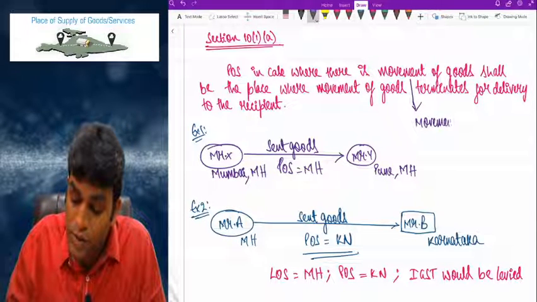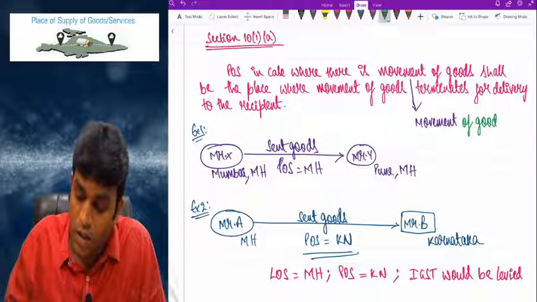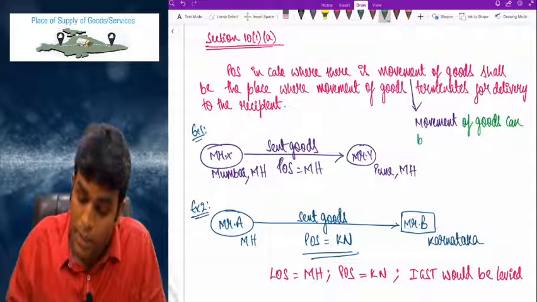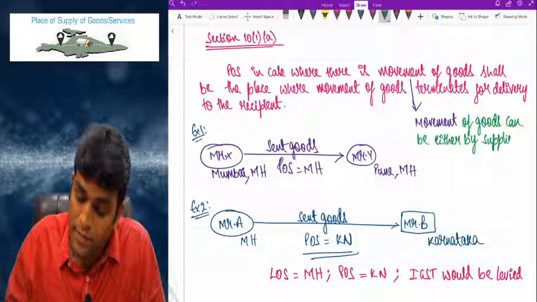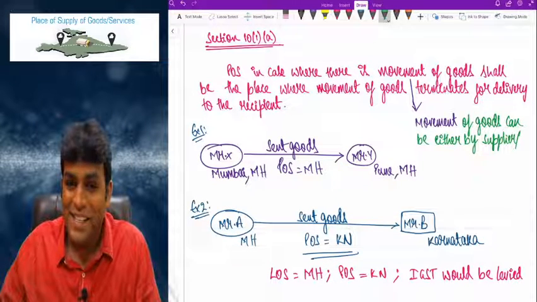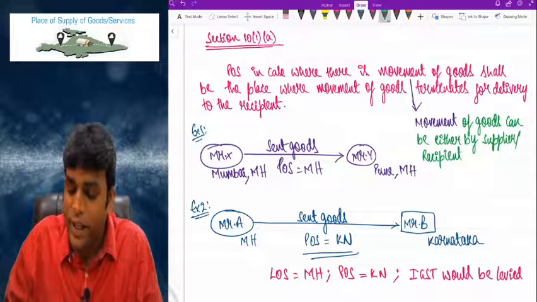Movement of goods can be either by supplier, either by whom sir? Supplier or recipient. Now why did I use this word?